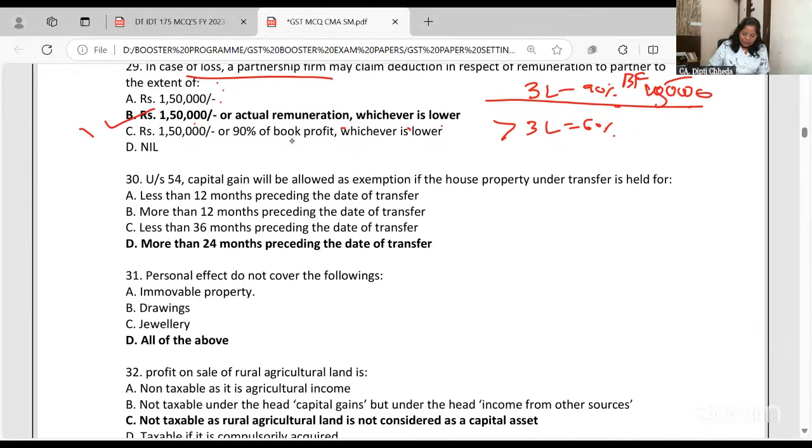Take them. Chalo. Capital gain. Capital gain under section 54 will be exempt if the house property under transfer is held for... One house property you sell and another you buy, it will be exempt if it is a long-term capital gain. So for long-term capital gain, the house property should be held for more than 24 months, 2 years and above. At 2 years and above, the house property should be occupied.